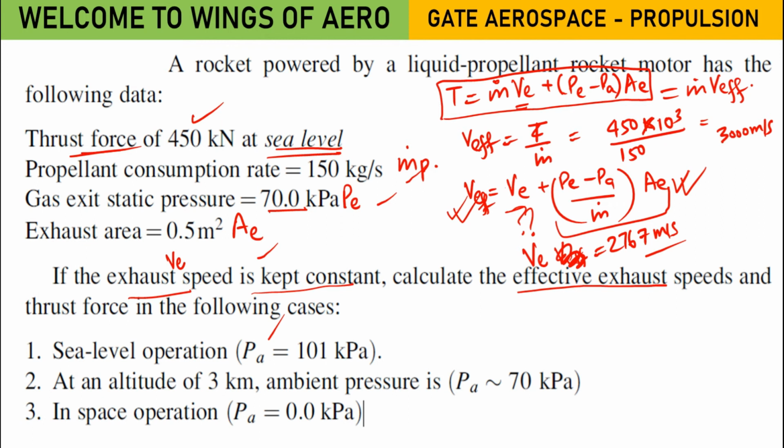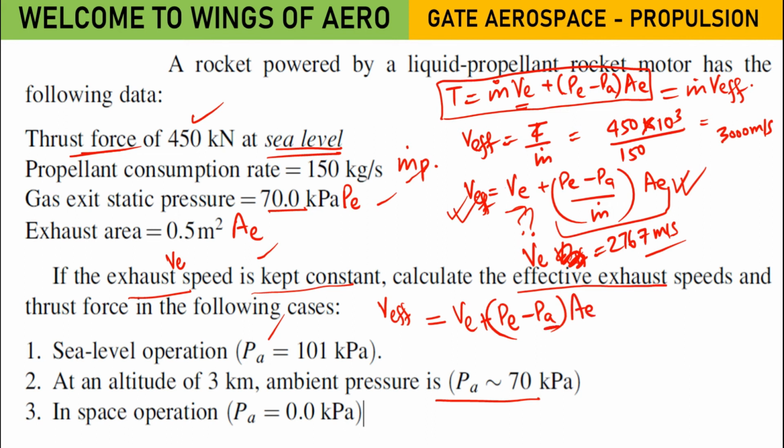Then they have said at an altitude of 3 km, the PA value is this much. Now how are you going to find it? Again you need to find V effective at this condition. What is the formula for V effective? We use VE plus (PE minus PA) AE.